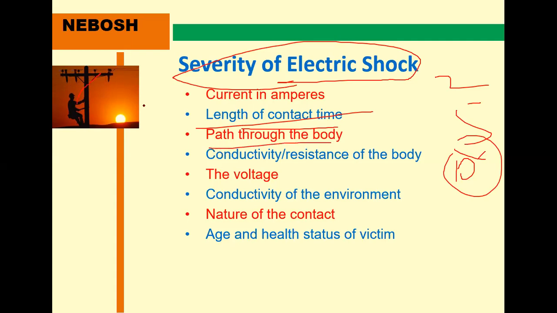The path through the body means how the electricity travels; the path also matters. Sometimes, ordinarily, less resistance, no problem. And the conductivity and resistance of the body, and the human being also. I know some of the people working with electricity never wear any gloves.